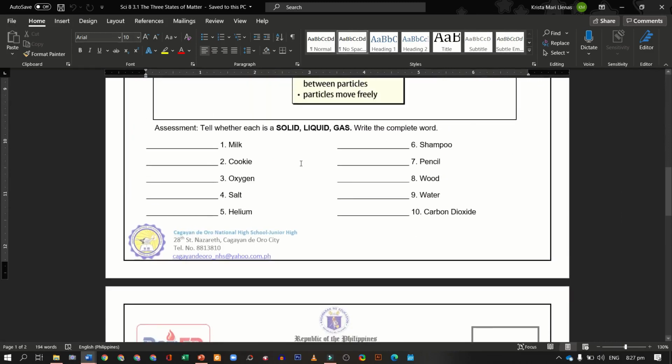So number 1, we have milk. Number 2, cookie, oxygen, salt, helium, shampoo, pencil, wood, water, and carbon dioxide.